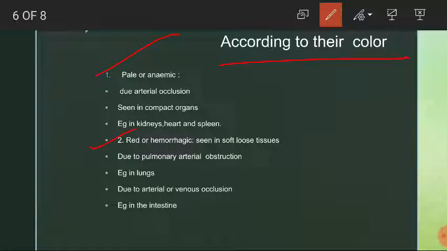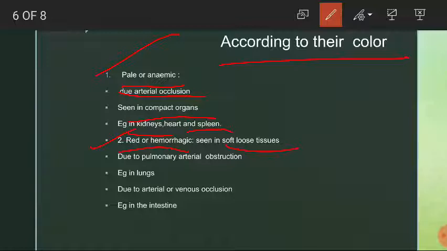A pale or anemic infarct is caused due to arterial occlusion, and this kind of infarct can be seen in compact organs, for example in kidneys, heart, and spleen, whereas a red or hemorrhagic kind of infarction is seen in soft and loose tissues.